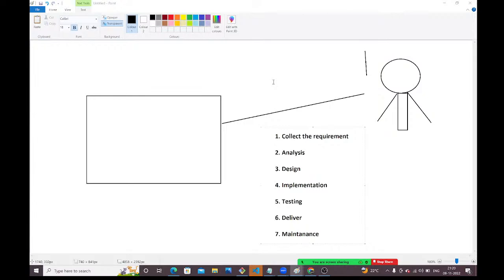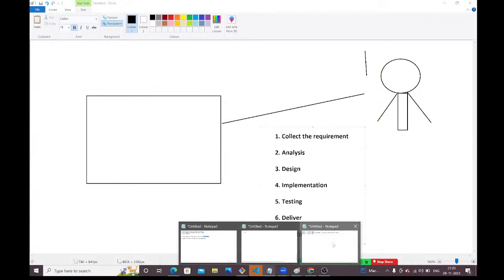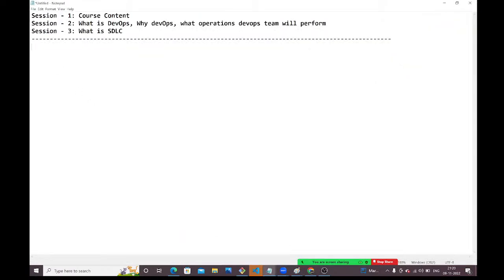Same way in software project development also. If you want to start any project, we need to follow one process, guys. Who will give that process? Software Development Life Cycle, SDLC. SDLC will define one process. Based on that process only, we need to start and create the project. Understood, guys? What is SDLC? SDLC is nothing but a methodology.